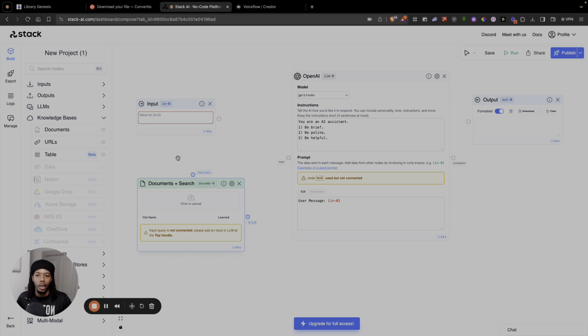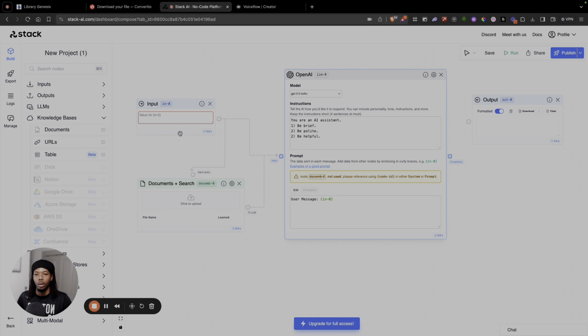And the cool thing about Stack AI is that you can see these little notes right here. It tells you which nodes need to be connected where. So this is our input. I'm going to connect this to our input query node, and then this says to LLM, so I'm going to put this to our LLM, and then our input actually needs to connect to our LLM as well. So our AI model is going to be receiving data from both the input and whatever information it can take from the knowledge base and the vector database as well. And then we're going to need to connect the completion step to the output.